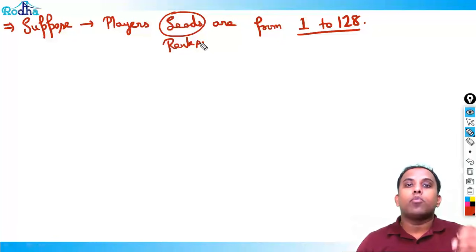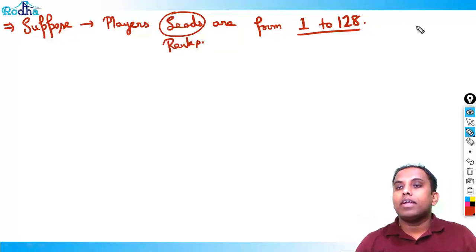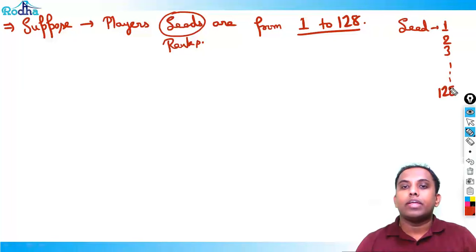They're given certain points on the basis of their performance, their fitness, their playing matches, on different bases. So at last, when the next year's table tennis tournament comes, all the players are ready with a rank. Rank basically means seed. Seed 1 is the topmost player, seed 2, seed 3, like that till seed 128.